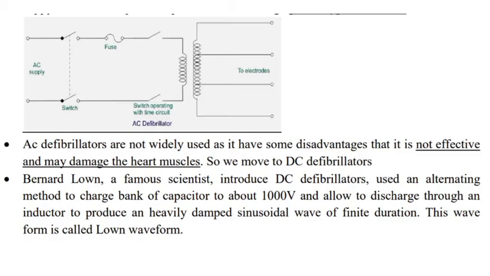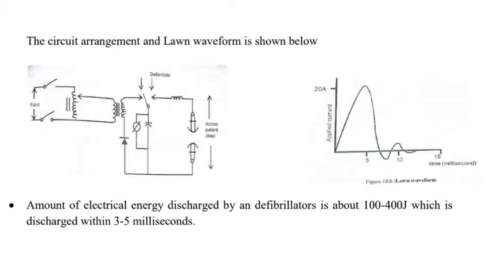So this waveform is like a sudden pulse, 1000 volts discharged rapidly for a finite duration, right? This kind of waveform is called the Lown waveform. So this is the diagram associated with the defibrillator to produce a Lown waveform.